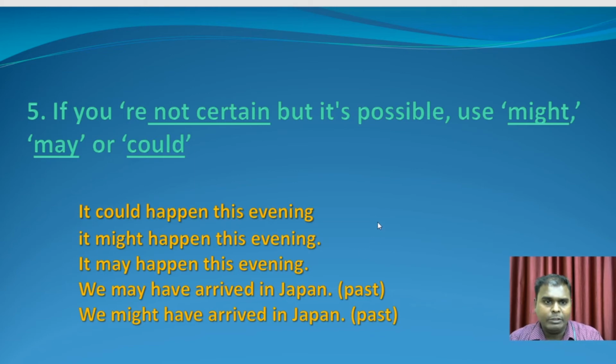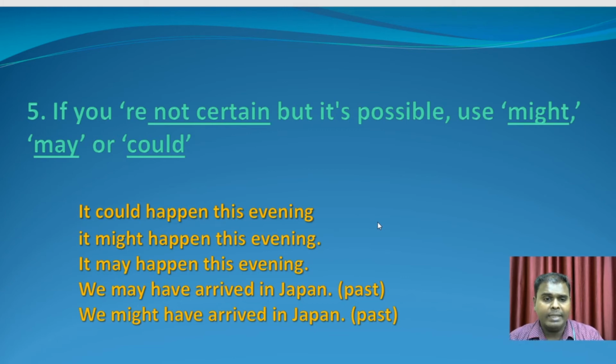If you are not sure about something, but still it is possible, then you can use might, may, could. If you look at the example sentences, it could have happened this evening. What does it mean? It could happen or it could not happen. It is like 50-50. It could happen this evening or it could not happen this evening. There is 50-50 percent possibility here.